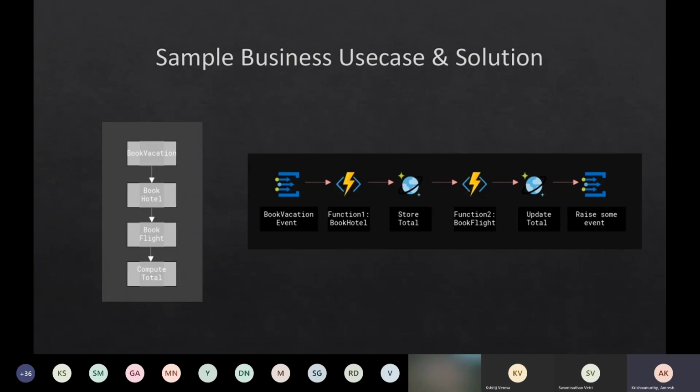The final price is a state. Since Azure Functions are stateless, I want to maintain this state, so let's take something like Cosmos DB to store the total. Then if Cosmos DB has some total for an instance, I want to trigger another Azure function, which can go back and book the flight ticket for us.